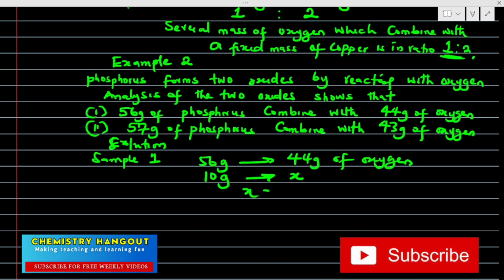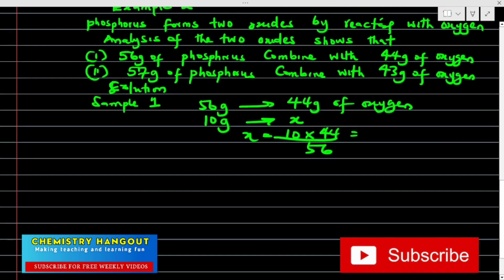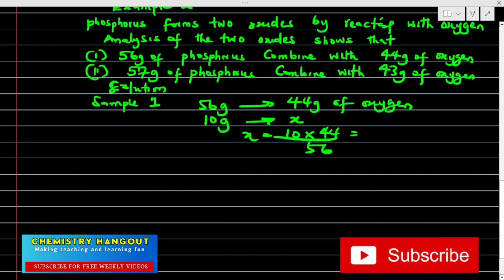So from there our x is going to be 10 times 44 over 56. Let me use my calculator. 10 times 44 divide 56. That's giving me 7.857 gram. Okay. Why in sample 2?